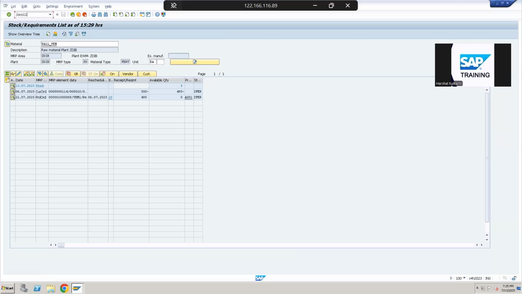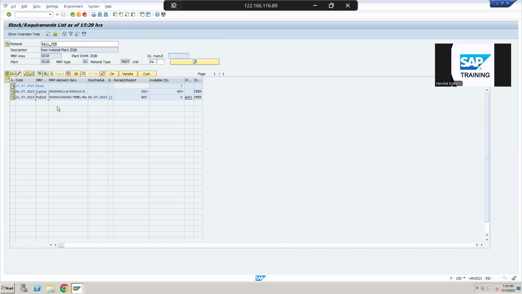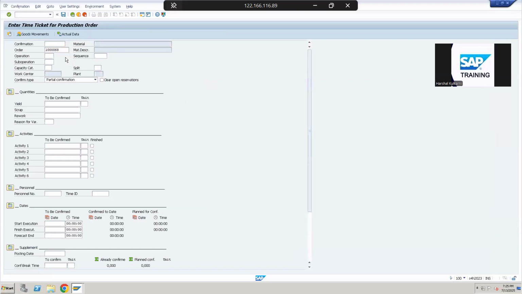So first, the production team will go into the system and enter the order, confirming that they have used the machine for 19 hours to complete this production of 500 pens. Sorry, 495 pens. Okay.